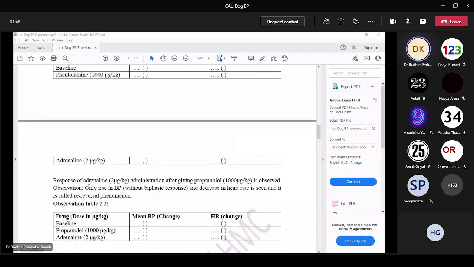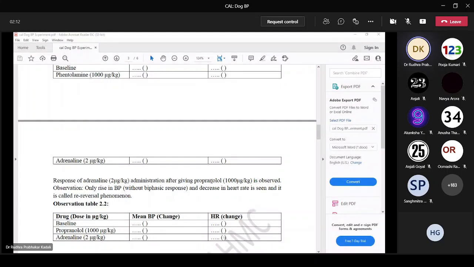A response to adrenaline 2 microgram per kg administration after giving propranolol. In vasomotor reversal, we are using phentolamine, an alpha blocker. To demonstrate a re-reversal, we are giving a beta blocker. When beta blocker is given, what will happen? There will only be rise in BP. There won't be any fall in BP because beta 2 receptors will be blocked.